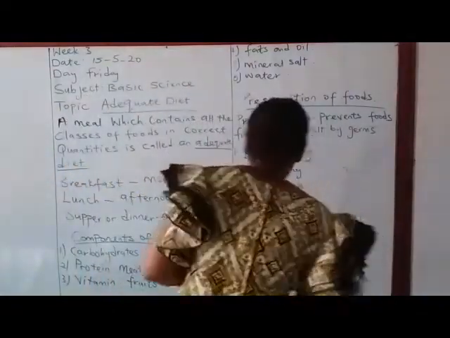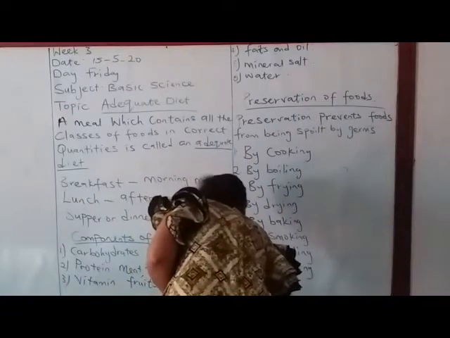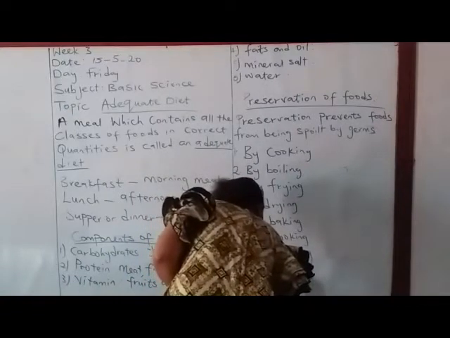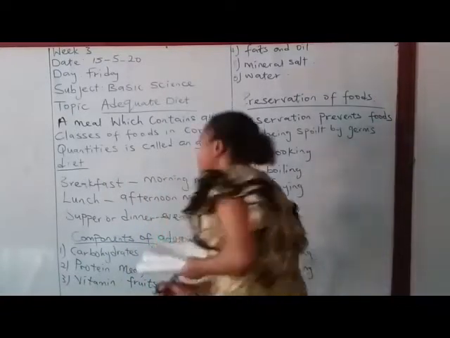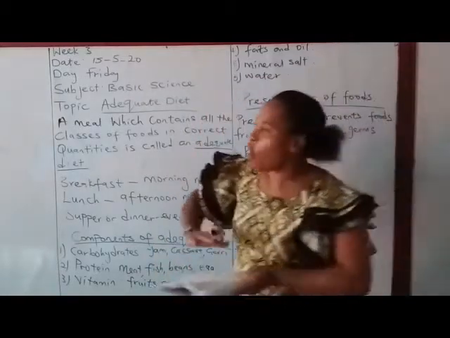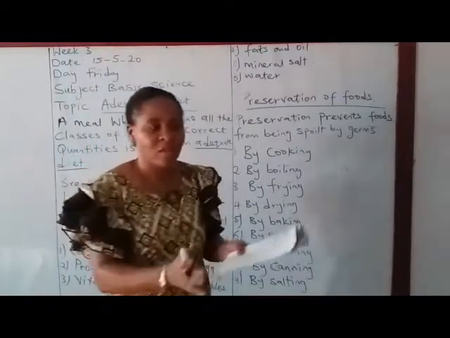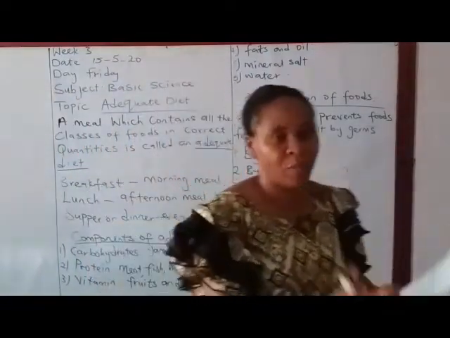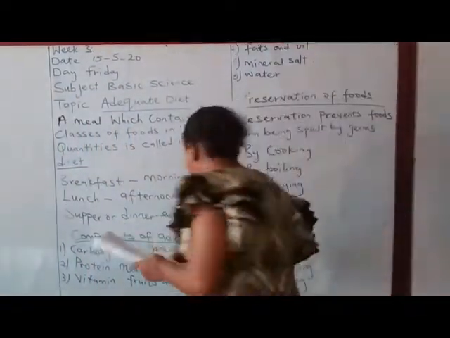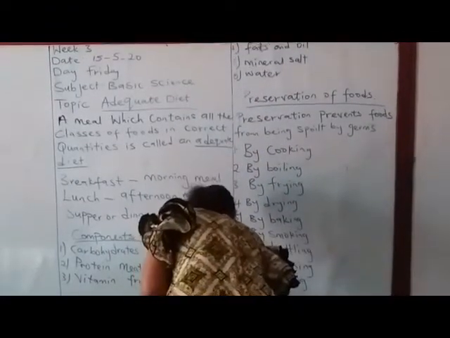Another method of preserving food is by salting. Those in the village, they do it. You buy meat, you buy fish, you rub salt all over the body of the meat, and the salt will preserve it from spoiling. And the last but not the least method is by refrigeration.